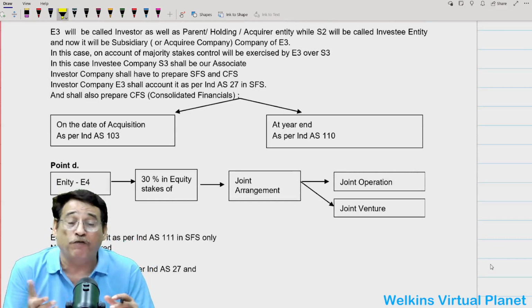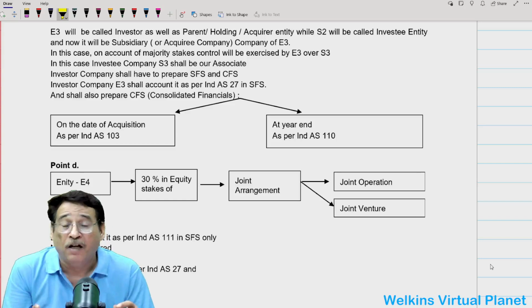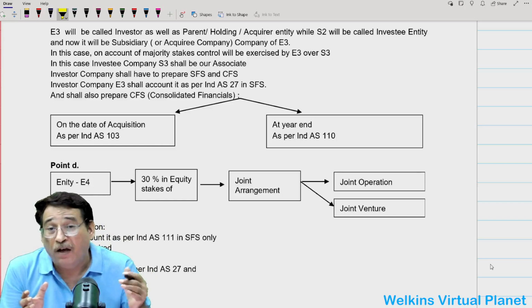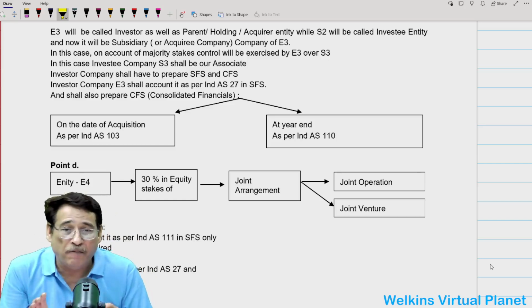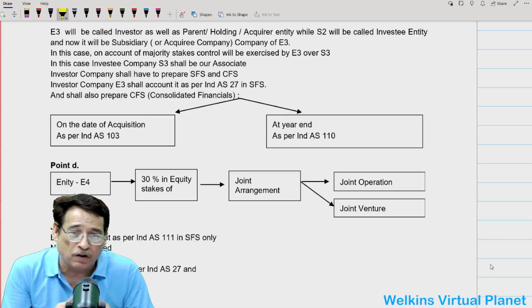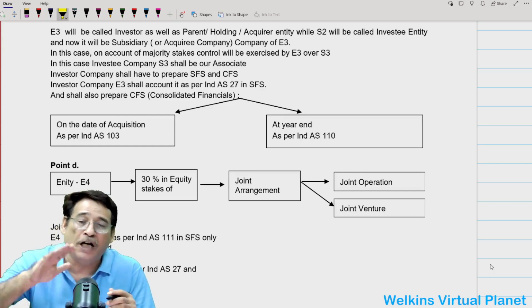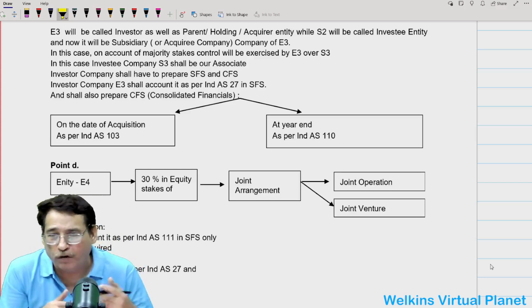Now, this is the point which most of us get confused about, so I have tried to explain it. You must understand when Ind AS 103 applies and when Ind AS 110 will come into play. So this time the parent company will have to prepare the consolidated financial statement also, and it is prepared on the date of acquisition, that means the date on which we obtain control over the other entity.